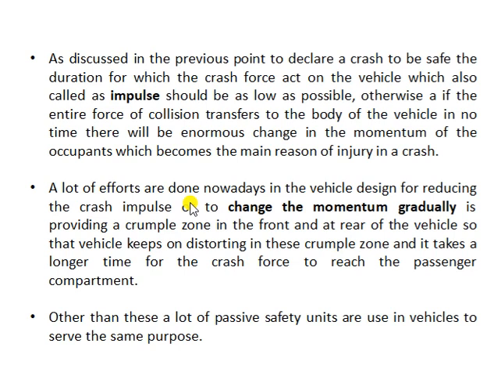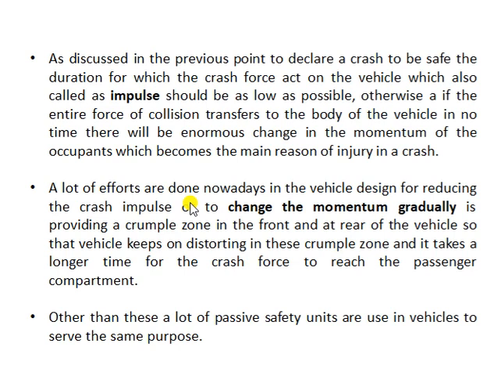At the same time, if I am designing a vehicle with a more flexible frame, when such a vehicle undergoes a crash, the members of the frame will deform themselves, absorb the crash force, and transfer a lesser amount of force towards the passenger compartment. Fine. So that will be a safer option as compared to the previous example.